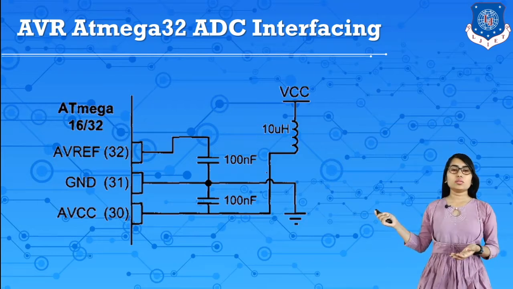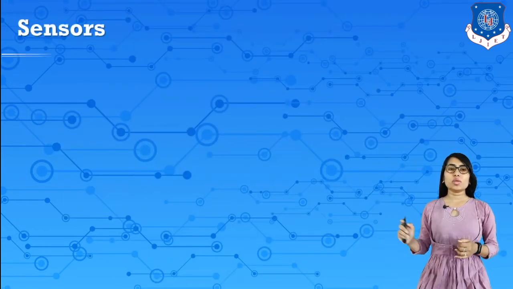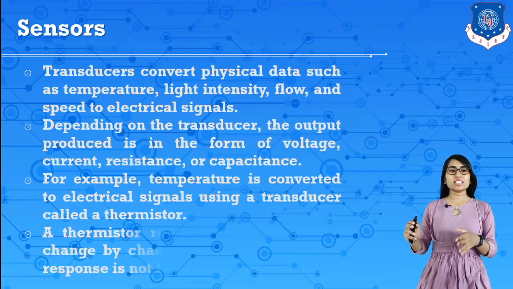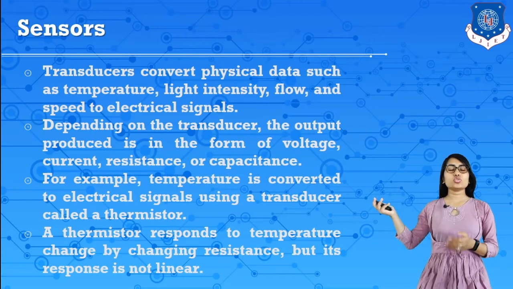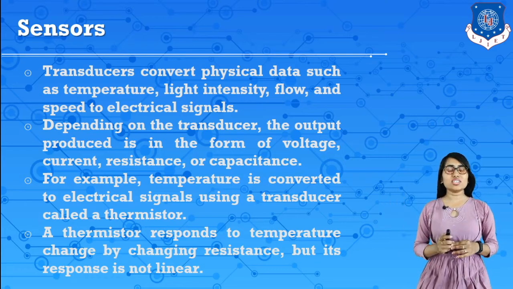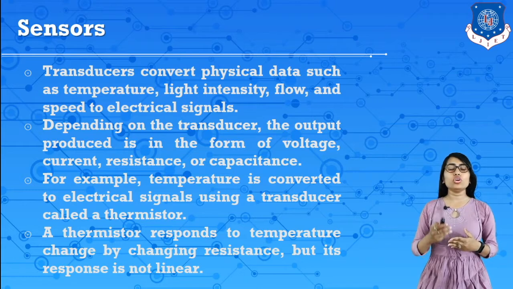This ATmega32 controller is basically first used to sense some data. So here we have the next topic, sensors. A transducer converts physical data such as temperature, light intensity, flow and speed to electrical signals.